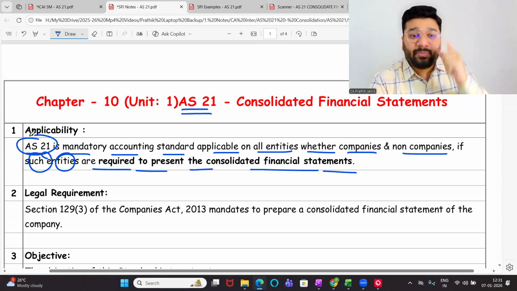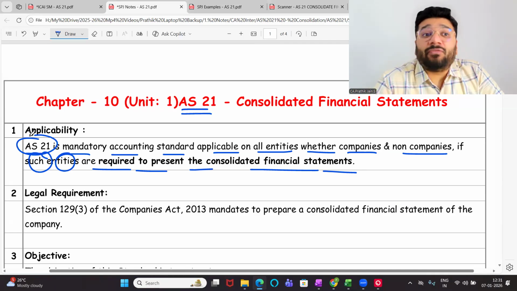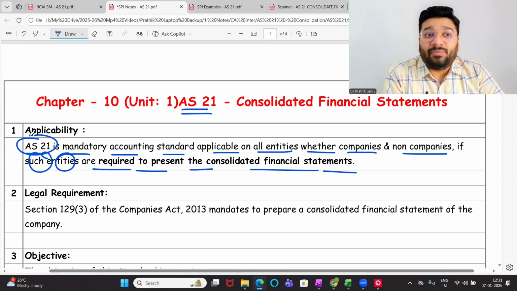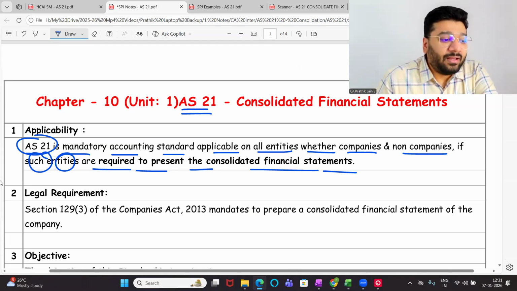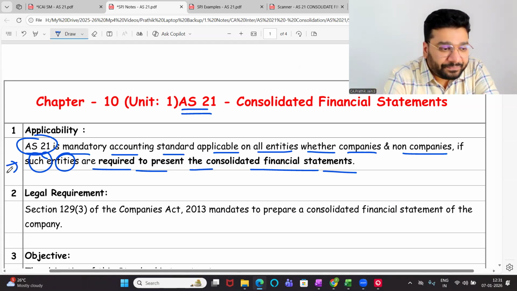AS 21, recollect people, we studied applicability of accounting standards for corporates and non-corporates. What did we study there? It is event-based exemption. Means what? If consolidation is applicable, you have to follow AS 21. Otherwise, not required. Let me again continue, people.